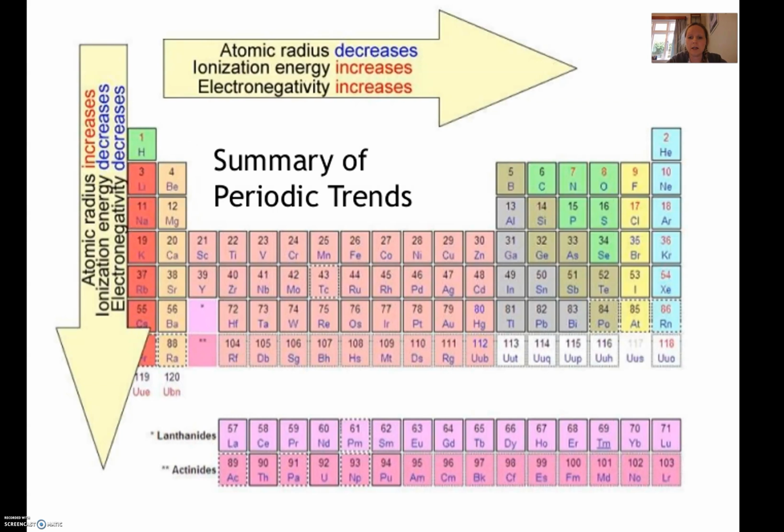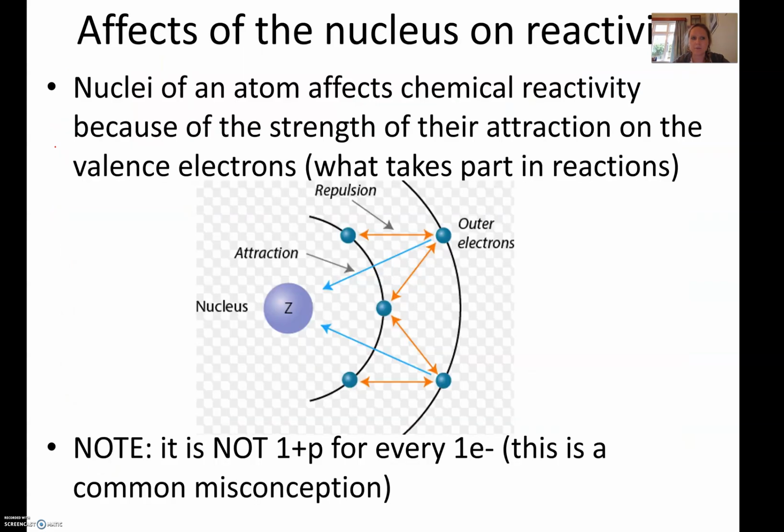So what is this part of the topic? This part of the topic is periodic trends. We're going to be covering 3: atomic radius, ionization energy, and electronegativity. So today's lesson is all about atomic radius and ionic radius. And as you can see here, this arrow says atomic radius decreases this way and atomic radius increases this way. So that's what we're first going to discuss.